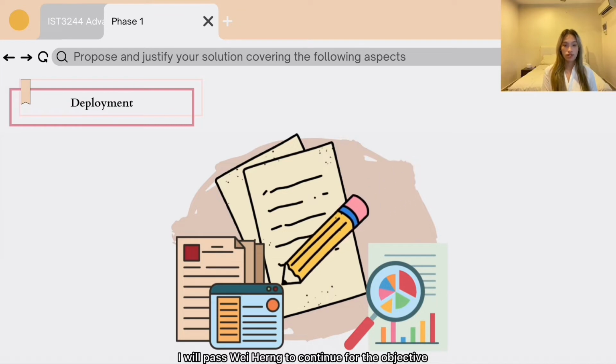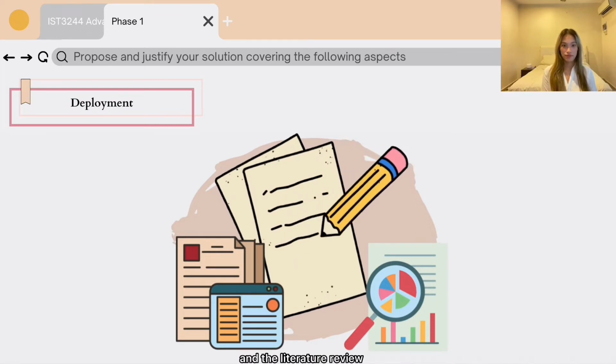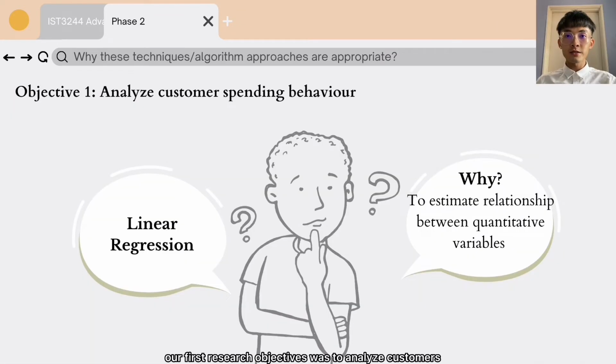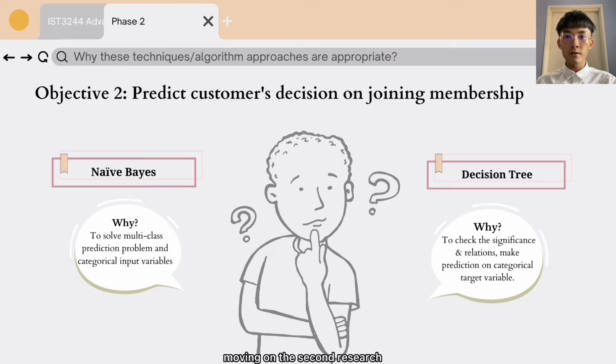Now, I will pass to Wei Heng to continue for the objective and literature review. Thank you, Ewan. Our first research objective was to analyze customer spending behavior. Linear regression was selected as our approach to estimate the relationship between quantitative variables such as product quantity, unit price, and tax. Moving on, the second research objective includes predicting customer decision on joining the membership.